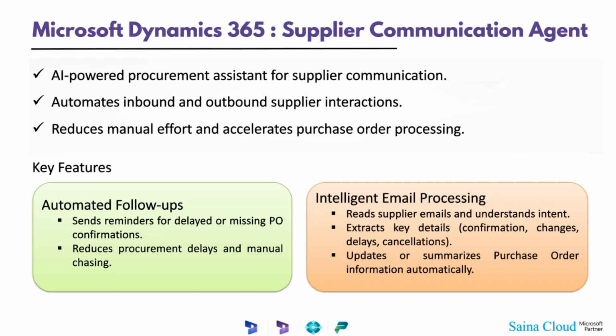Whatever mail comes from the vendor, this agent is going to see that, analyze the data, and get the key data from it. It's going to give us suggestions. Only when we apply the suggestions is it going to take them and mark them against that purchase order. So let's see the architecture, how this happens.